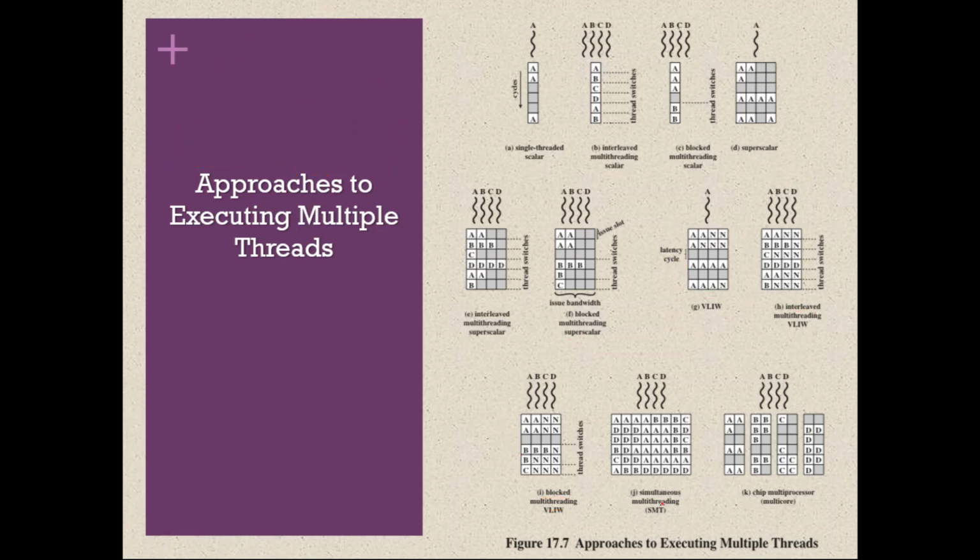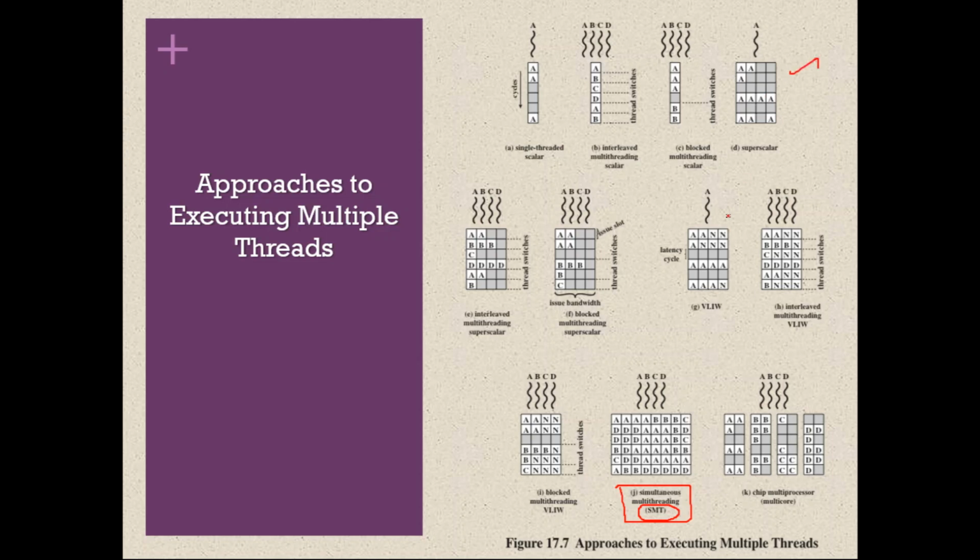Next is SMT, simultaneous multi-threading. This is a little different from superscalar. It is also actually superscalar only, but the way of working is different. In SMT also we have only one processor with multiple execution units. But here the way of working is different. You should understand this carefully.